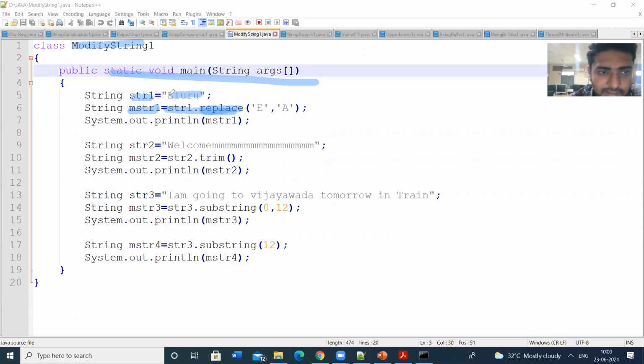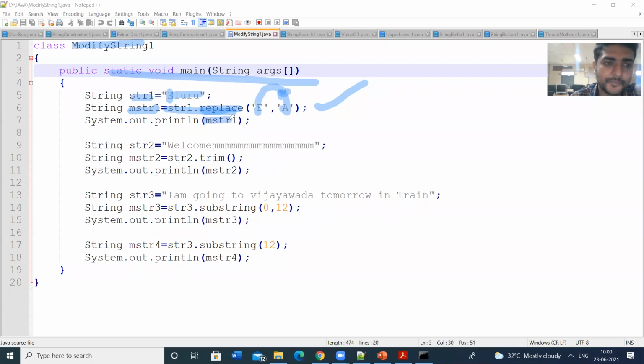So in string1, E is replaced with A. This is how the replace method is used. Replace is the method name, and it has the parameters old character and new character. The old character is E, and E is replaced with A.